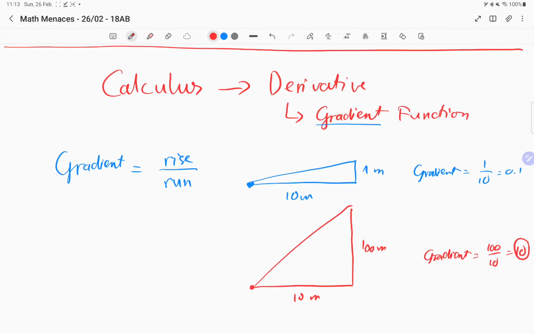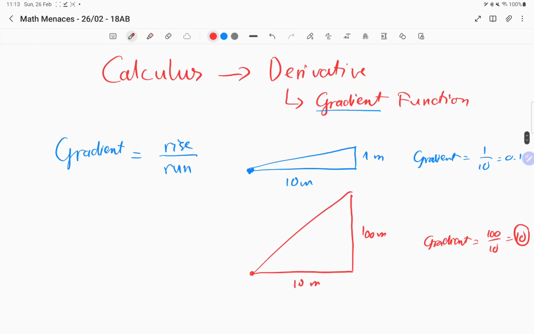Okay, let me give you guys a scale. Normally for a road, for example, the rise over run is about 1 point something. If you get 10, that's not walkable. 10 meters is like that, and 100 is like, I don't think it's climbable. It's like a rock climbing thing.